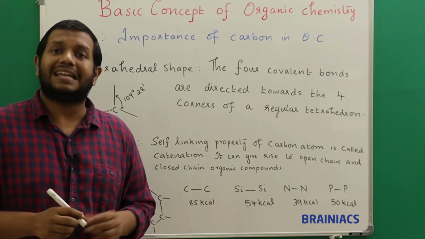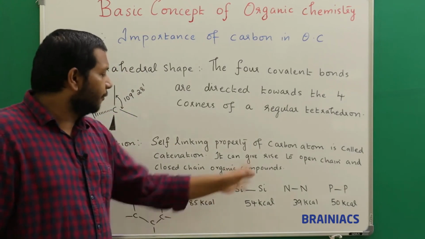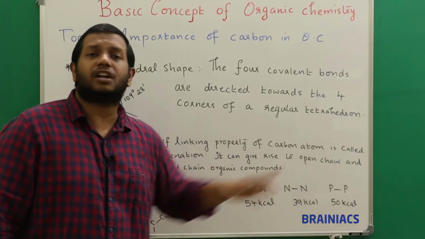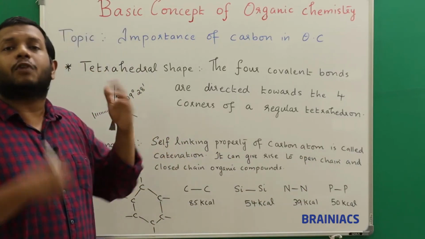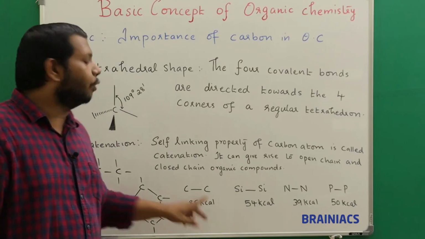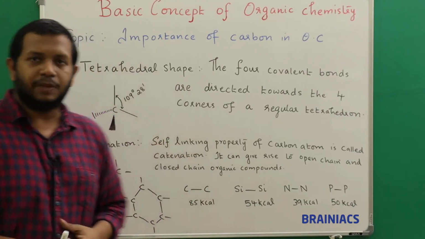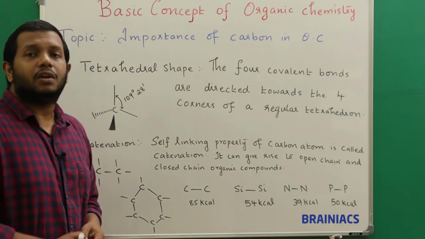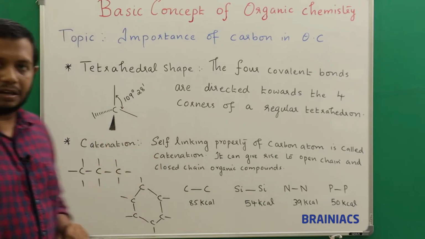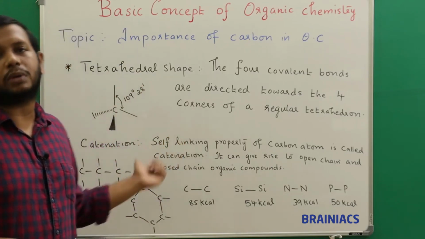We need to understand that experimentally it has been proved that if you take different elements, carbon, silicon, nitrogen and phosphorus, the catenation energy in kilocalories for bond formation is maximum for carbon, 85 kilocalories. That is favoring catenation. That is another important reason why carbon forms the fundamental. So the most important property is catenation. Other properties are also there, but give priority to catenation.